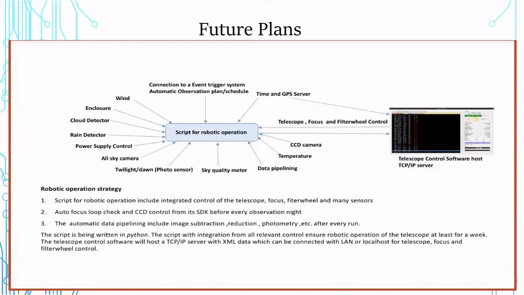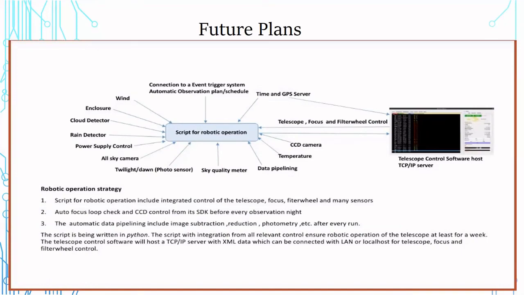And the future plans: we want to make it fully robotic. We are writing a script for robotic operation, which includes integrated control of the telescope, focus, filter wheel, and many sensors, an autofocus loop check, and CCD control from its SDK before every observation night. Automatic data pipelining will include image subtraction, reduction, and photometry after every run. All the scripts will be done in Python and hosted in the TCS.